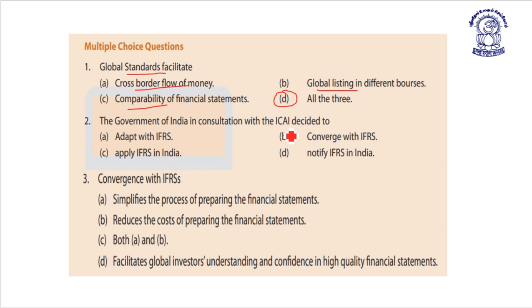So the correct answer is converge with IFRS. Convergence with IFRS simplifies the procedure of preparing the financial statement, reduces the cost of preparing the financial statement, both A and B, and last is facilitates global investors' understanding and confidence in high quality financial statements. So the correct answer is D. Convergence with IFRS facilitates global investor understandability and confidence in high quality financial statements.